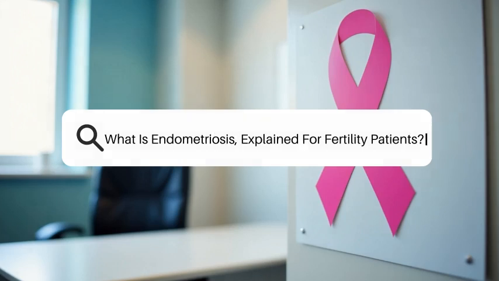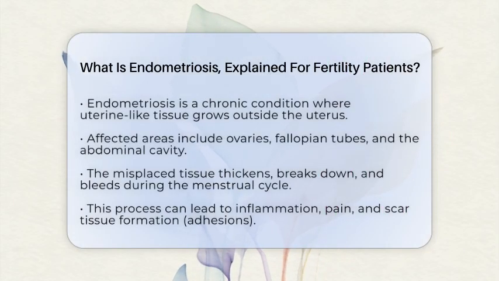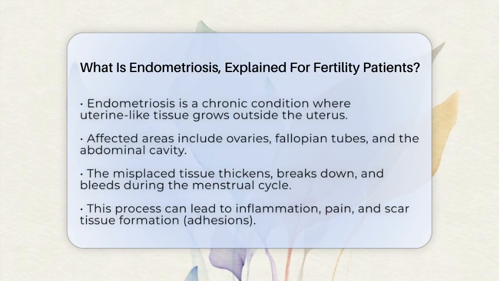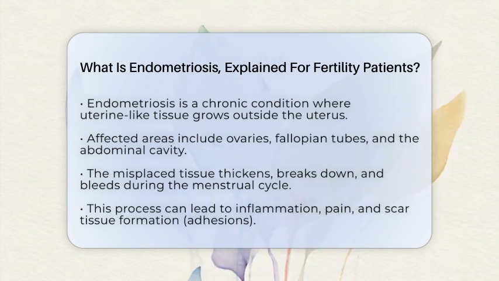What is endometriosis? Explained for fertility patients. Endometriosis is a chronic condition where tissue similar to the lining of the uterus grows outside of it. This tissue can be found on the ovaries, fallopian tubes, and the lining of the abdominal cavity. Each month, this misplaced tissue thickens, breaks down, and bleeds during the menstrual cycle.